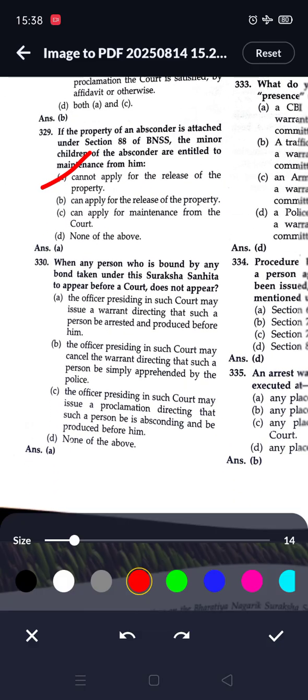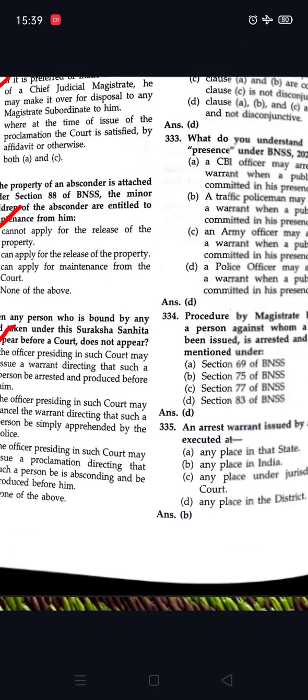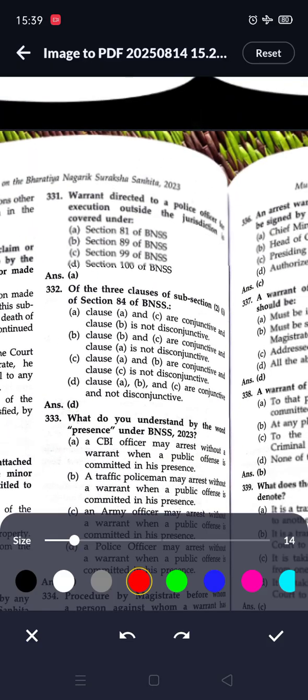Next question. When any person who is bound by any bond taken under Suraksha Sanhita to appear before court does not appear, so option A is correct. The officer presiding in such court may issue a warrant directing that such person may be arrested and produced before him. Next question. Warrant directed to a police officer for execution outside the jurisdiction is covered under section 81, so option A is correct.